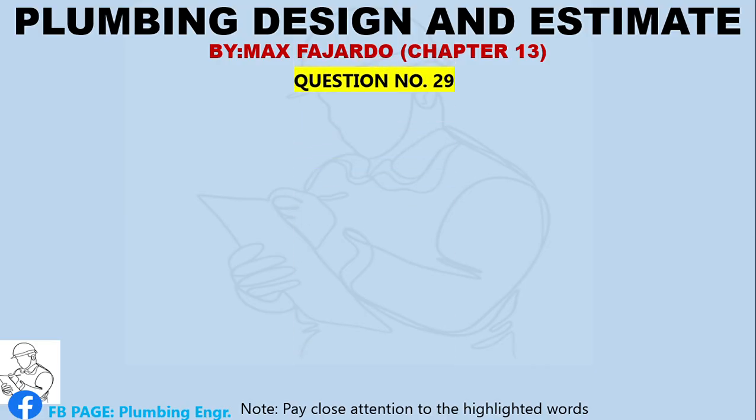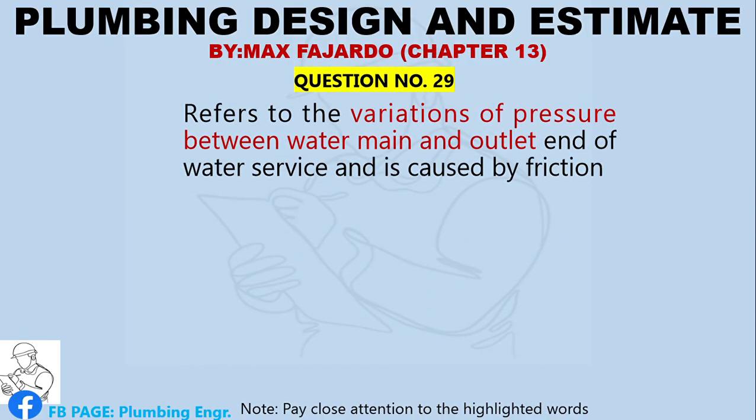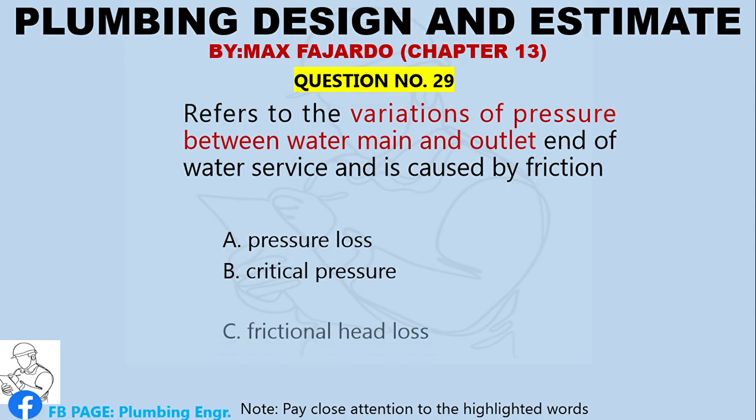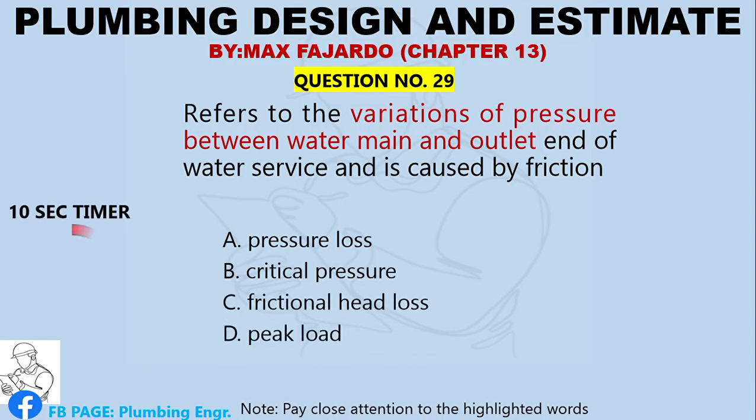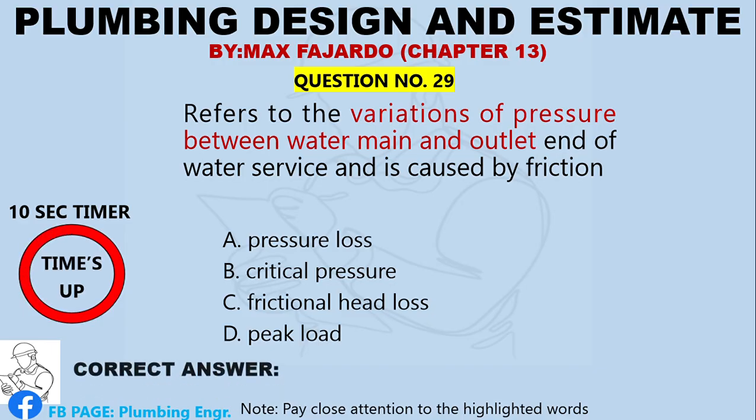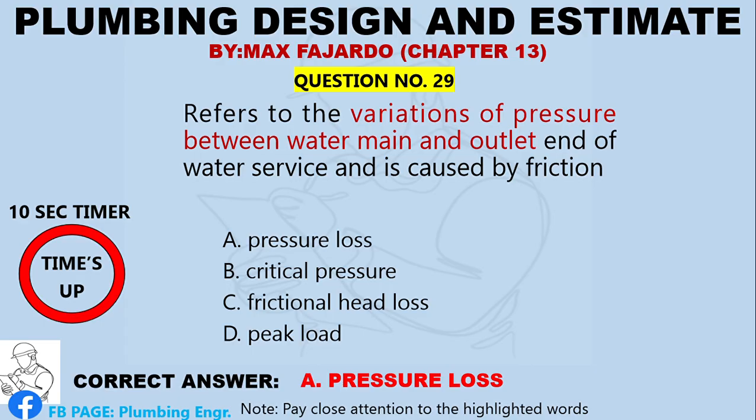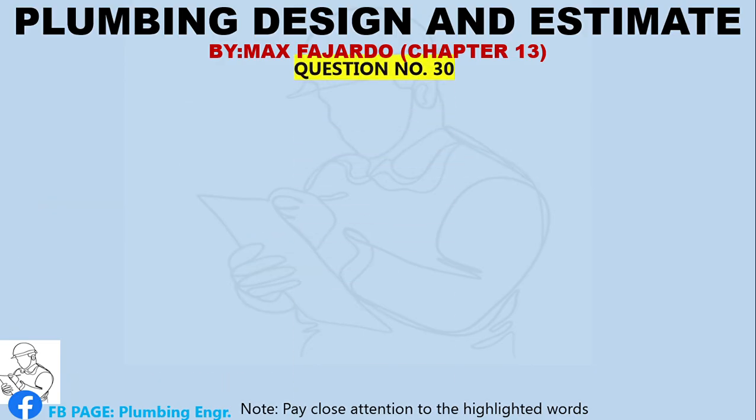Question number 29. Refers to the variations of pressure between water main and outlet end of water service and is caused by friction. A. Pressure loss. B. Critical pressure. C. Frictional head loss. D. Peak load. Correct answer, letter A, pressure loss. Question number 30.